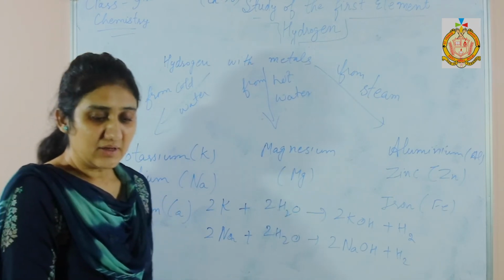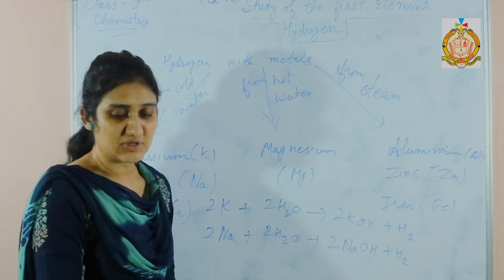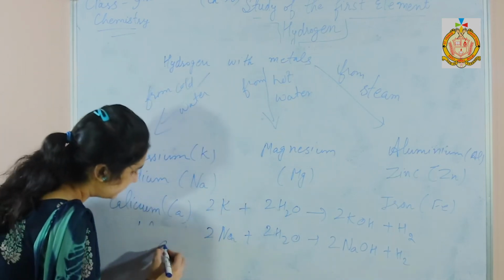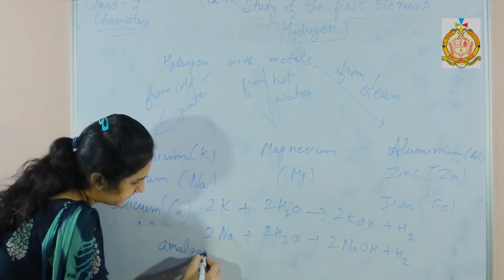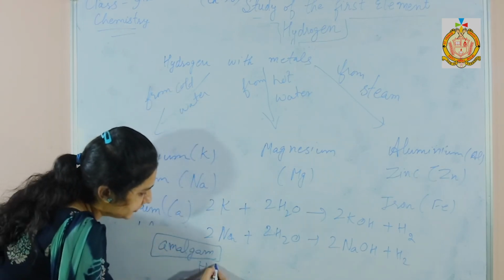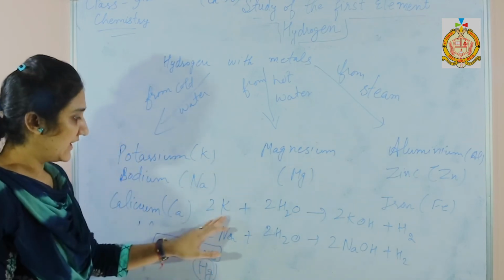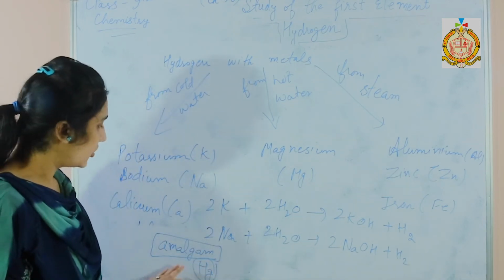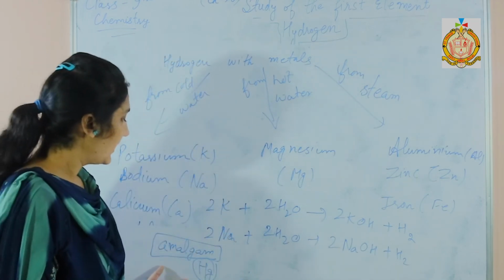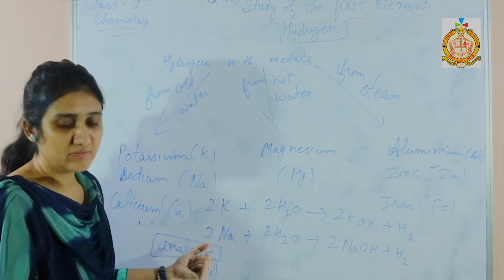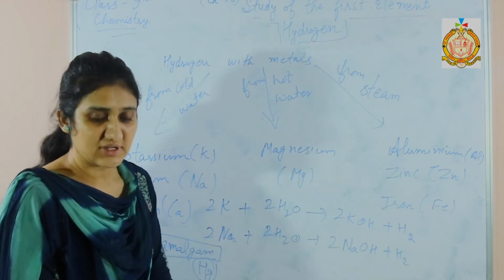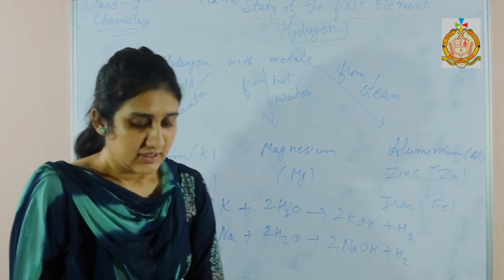So sodium amalgam and potassium amalgam are used for the production of hydrogen because these are very explosive. Amalgam means the mixture of metal with mercury. So the alloy of the metal with mercury is called amalgam. So we obtain the amalgam first, then sodium amalgam or potassium amalgam reacts to give hydrogen because they are comparatively safe.